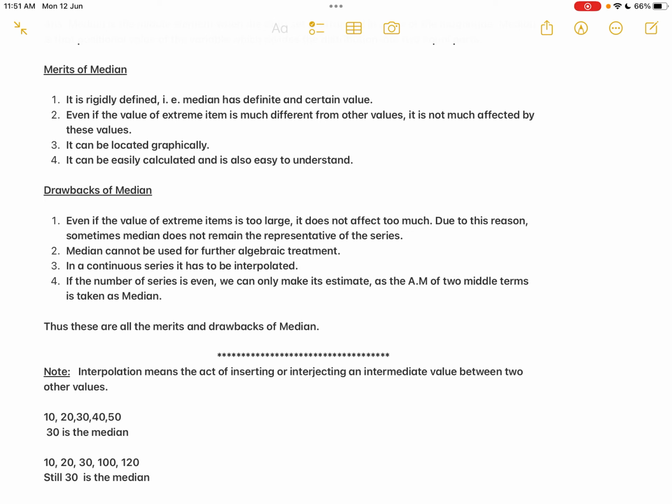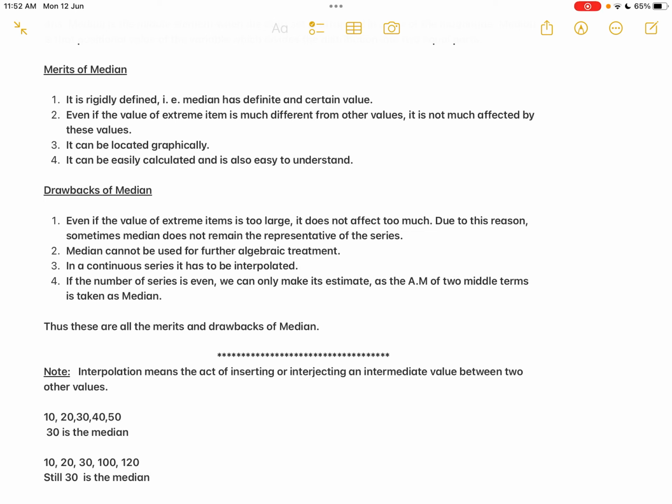Now, apart from the merits, median also has certain drawbacks. First one, even if the value of the extreme item is too large, it does not affect the median too much. Due to this reason, sometimes median does not remain the representative of the series. Just now I have given you the example, so it is both the merit as well as the demerit.